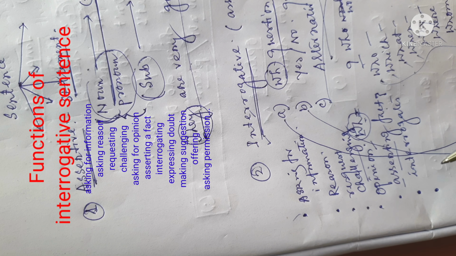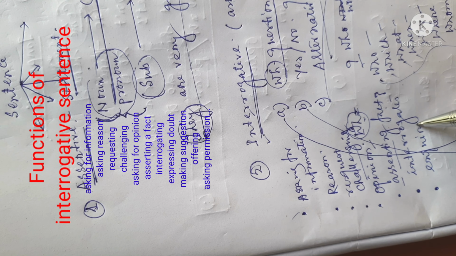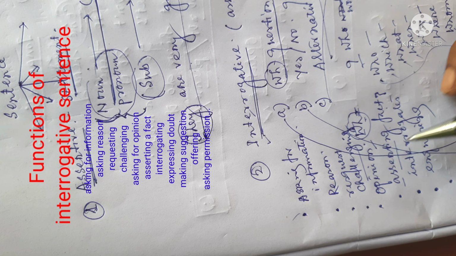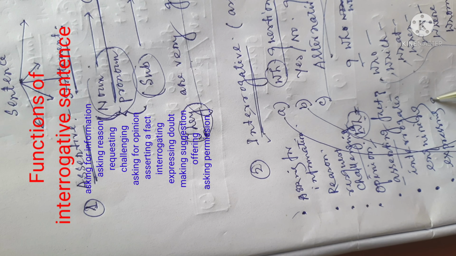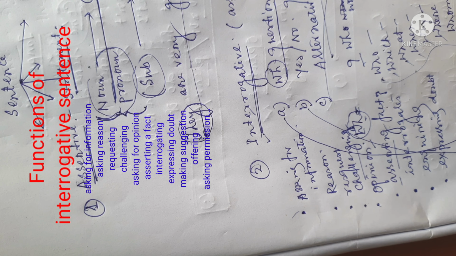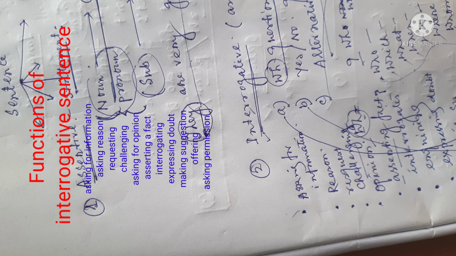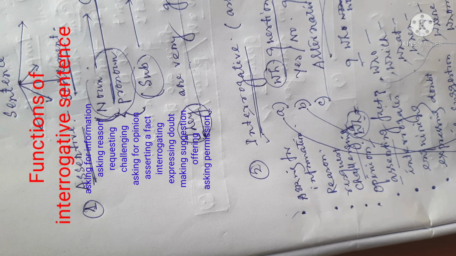There are some other functions also, such as inquiring, expressing doubt, as I have told, making suggestion, offering something.